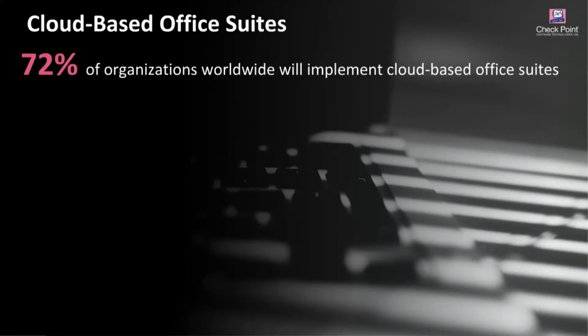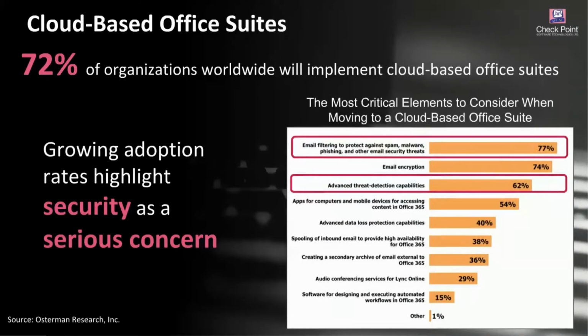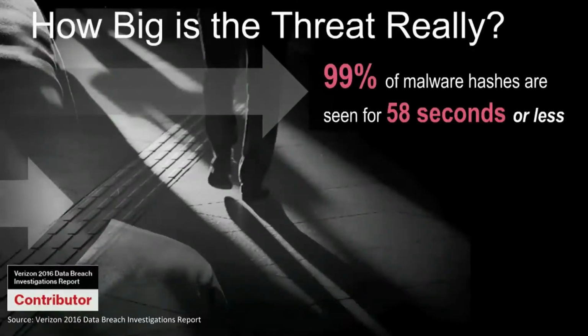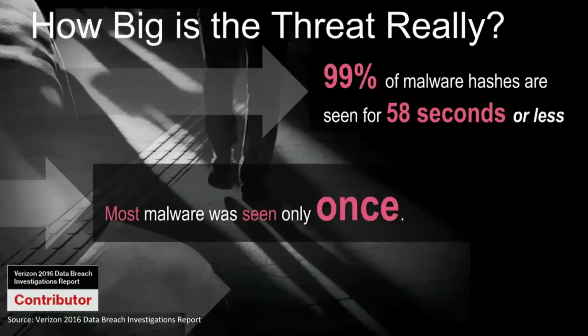So we look at today, 72% of organizations will implement some sort of cloud-based Office suite, whether it's Gmail, 365, other sorts of solutions that are out there. And it is a growing adoption rate where it's highlighting security as being a serious concern. So I'm assuming by anyone being on this call, you have some concerns around SaaS applications. More often than not, it's going to be email is the biggest concern there, which is something to be shared amongst many people in this industry.